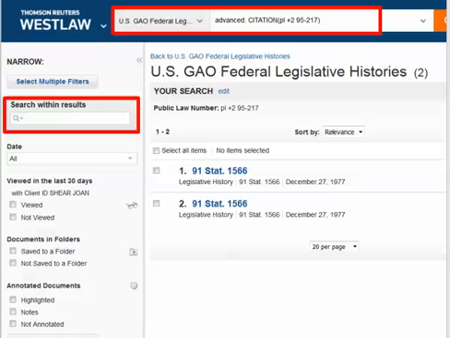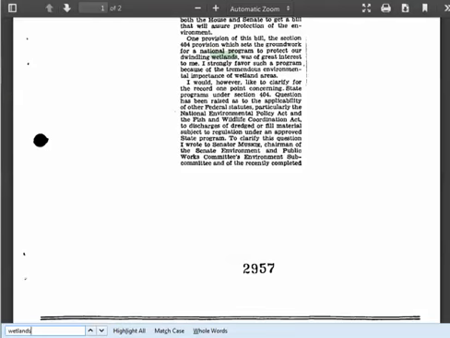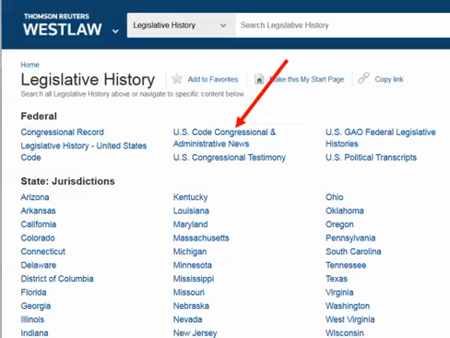To search within the documents of the entire legislative history, use Search Within Results. PDFs that contain your search term will be highlighted in both of the results. Use Control F to locate instances of the search term in an individual PDF.